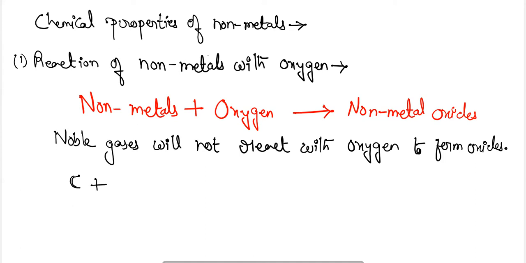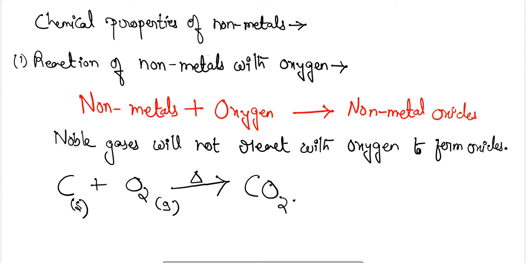Carbon means coal. When coal is combusted in the presence of air, it will produce carbon dioxide gas, and heat will be released, which shows that it is an exothermic process.